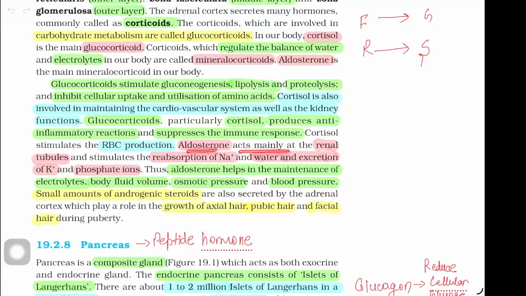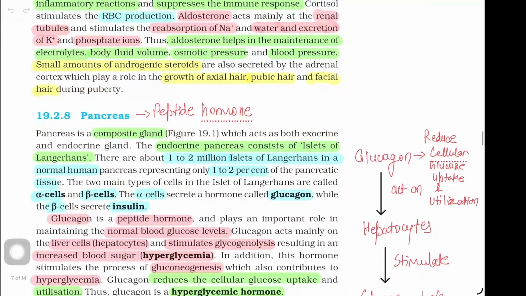Aldosterone acts mainly at the renal tubule and stimulates the reabsorption of sodium ions and water and excretion of potassium and phosphate ions. Thus, aldosterone helps in the maintenance of electrolytes, body fluid volume, osmotic pressure, and blood pressure. A small amount of androgenic steroids are also secreted by the adrenal cortex, which plays a role in the growth of axial hair, pubic hair, and facial hair during puberty.